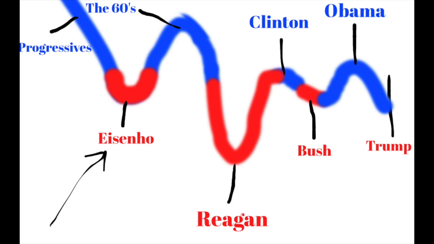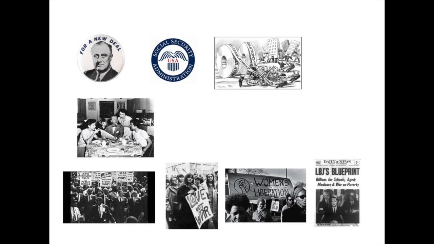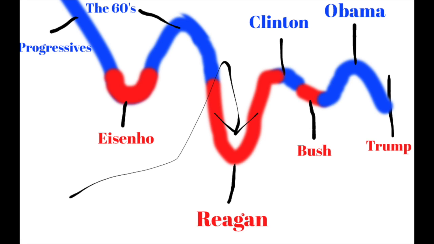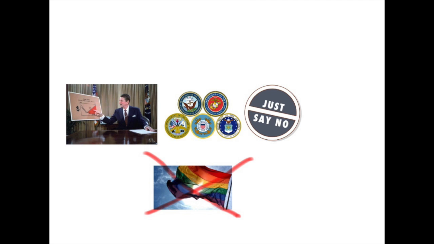But this led into post-World War II with Eisenhower's mild turn to conservatism. Then came the turbulent 60s with social reforms about race, sexuality, a new wave of feminism, and other liberal policies. There's also Lyndon B. Johnson and the Great Society. After a decade of liberal change, Reagan came along and completely changed the game. He was the White Walker of economics with Reaganomics. He also built up the armed forces, escalated the war on drugs, and did next to nothing for gay rights.